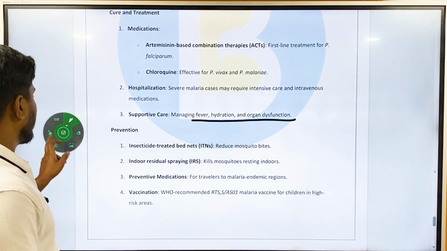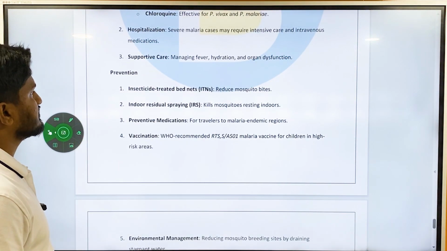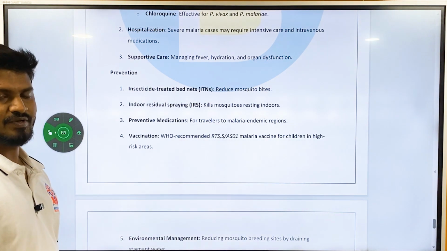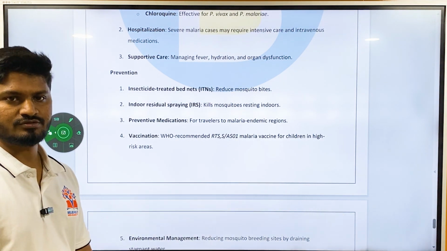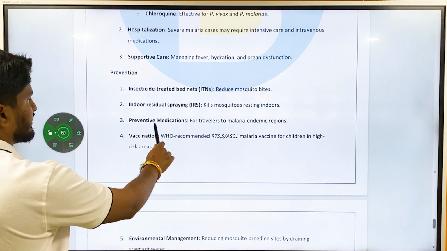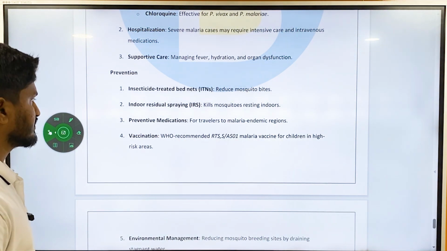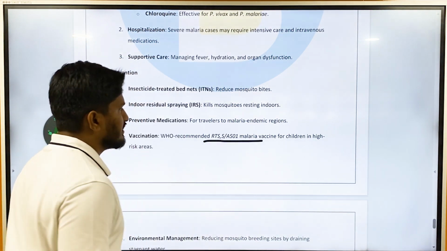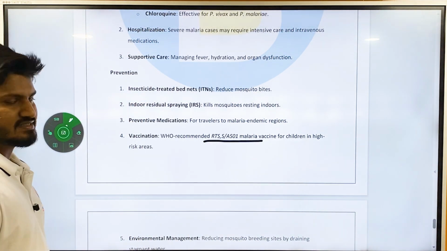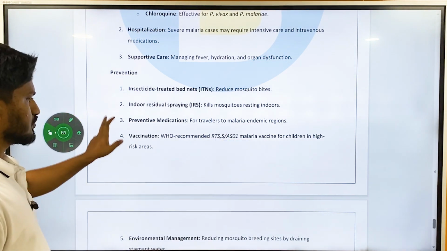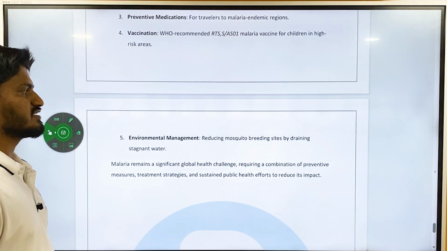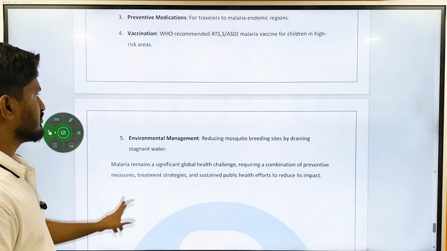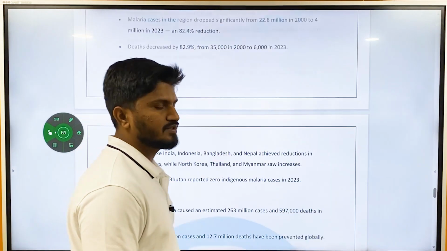Okay, and how do you prevent it? Prevention is insecticide treated bed nets. Okay, indoor residual spraying, that is prevention is not to get bitten by these mosquitoes. For that, and then preventive medication for travelers to malaria endemic regions, and then vaccination. There is a vaccine present. WHO recommended the RTS,S malaria vaccine for children in high risk areas. And then you can also do environment management, that is reducing mosquito breeding sites by draining stagnant water. This is about malaria, and these are all the articles which we decided to discuss today.